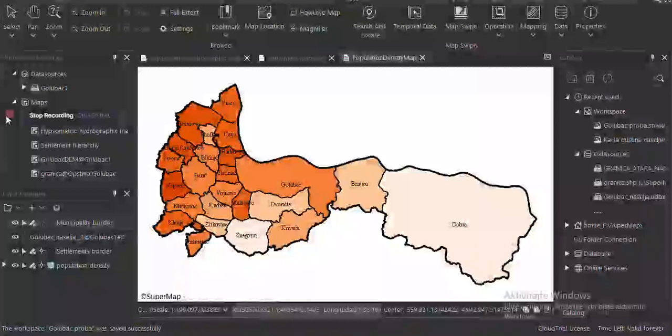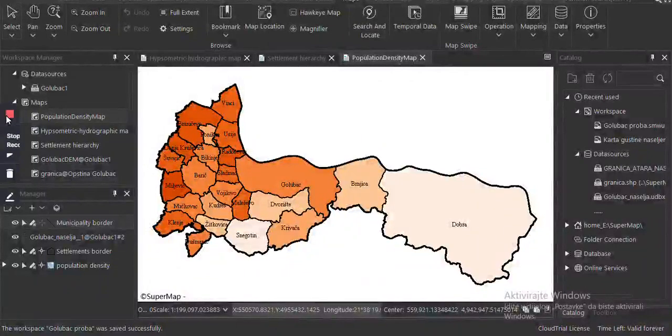The population density map is a thematic map that shows the number of inhabitants per square kilometer in each settlement of the municipality of Golubac. The method used in this map is the method of cartogram. The difference is achieved with different shades of one color. That means the bigger the population density, the darker the shade of color is.